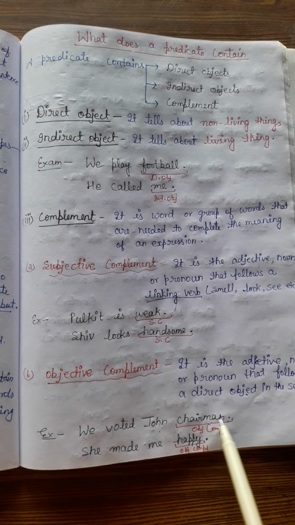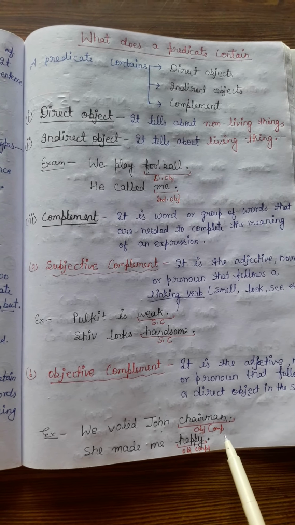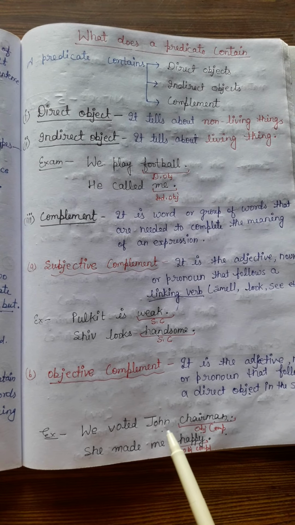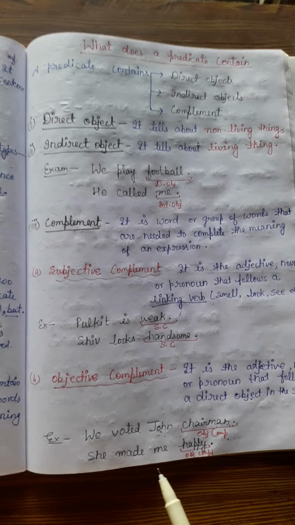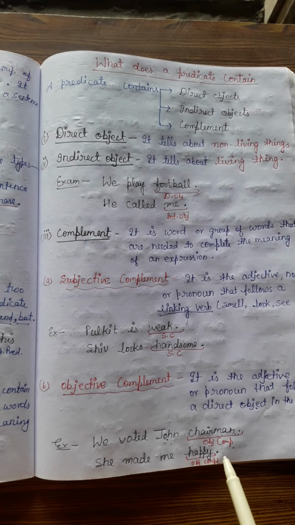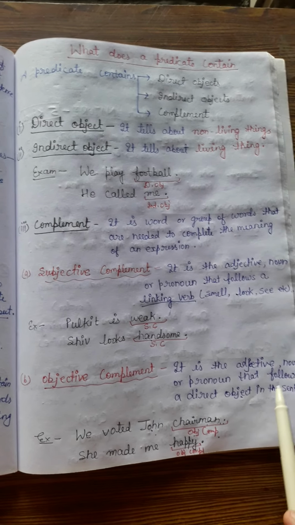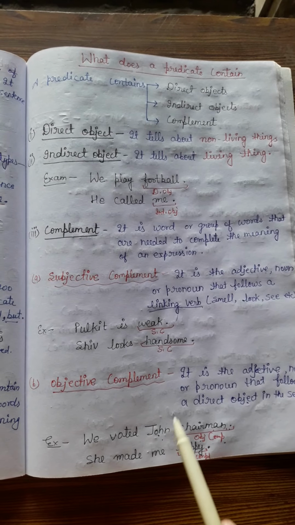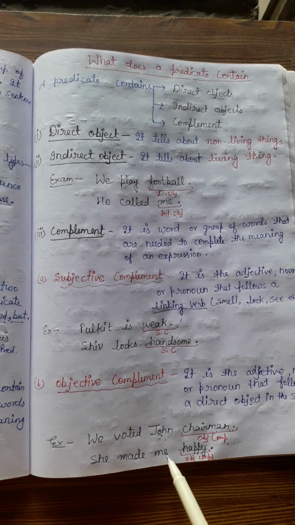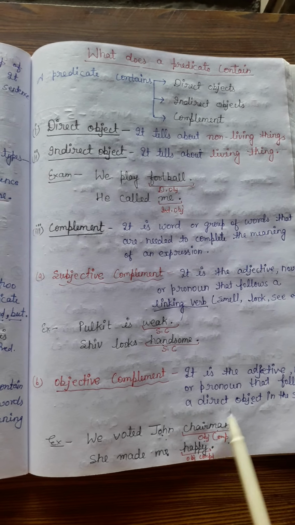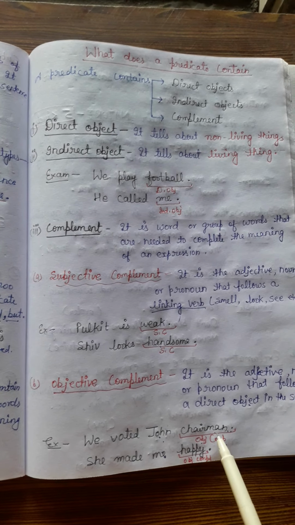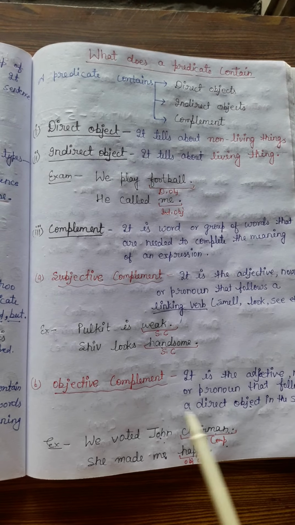Here chairman is an object complement, and it is complementing John, who is the object here. She made me happy. Sometimes it also follows direct and indirect objects. John and me are both living things, so the objective complement is describing a living thing, so that's why it is an object complement.